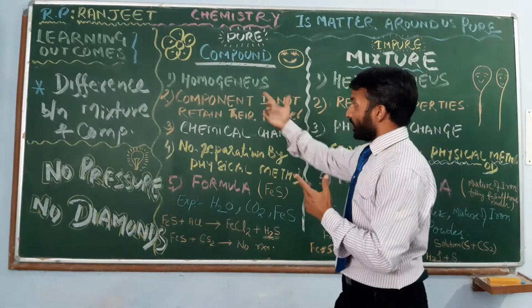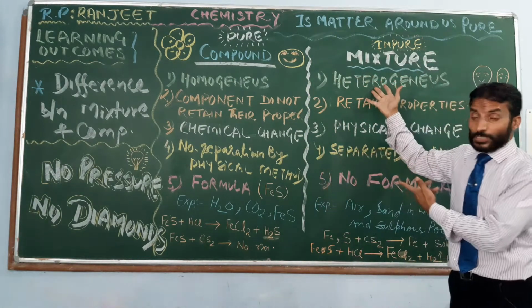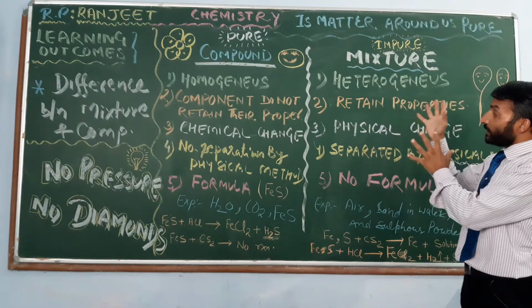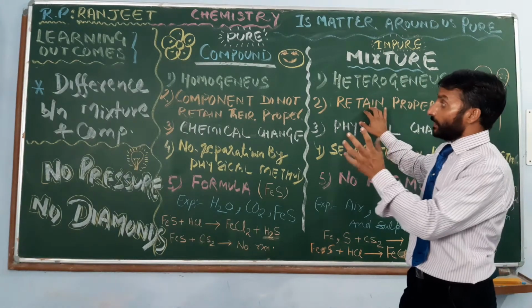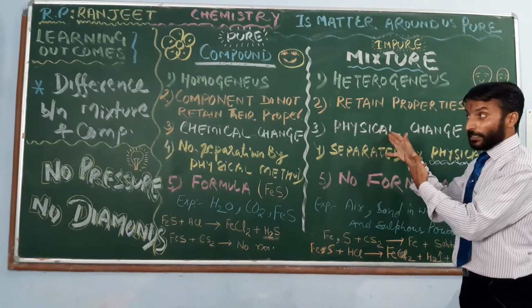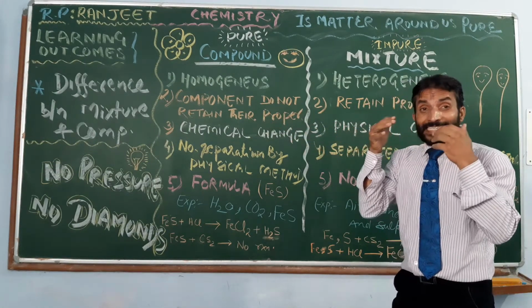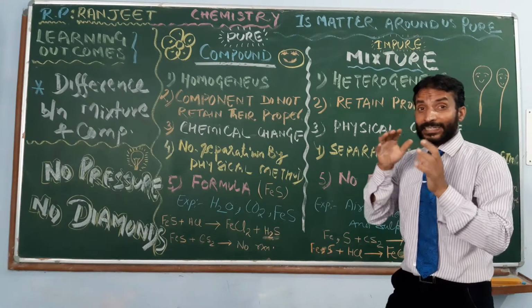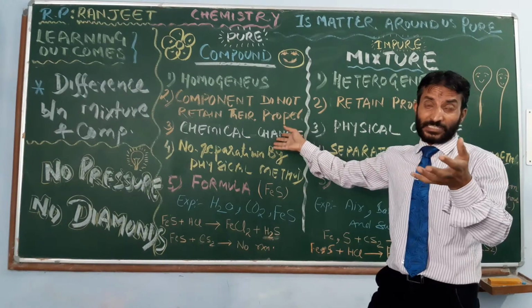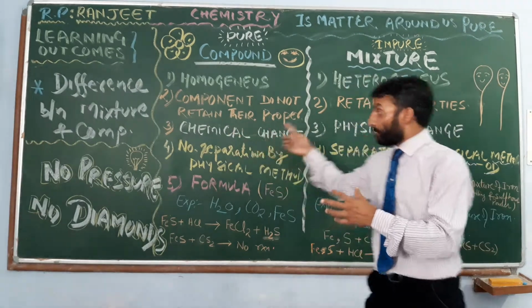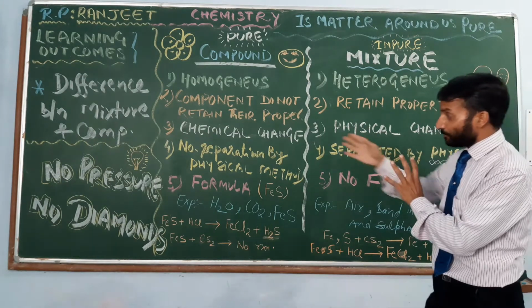What are these? Compounds are homogeneous, mixtures are heterogeneous. In a mixture, the components retain their properties, and they show physical change. But in a compound, the components do not have their characteristic properties, and it is formed by chemical change. A new product is formed in this. In a mixture, no new product is made. It remains the same as it is.